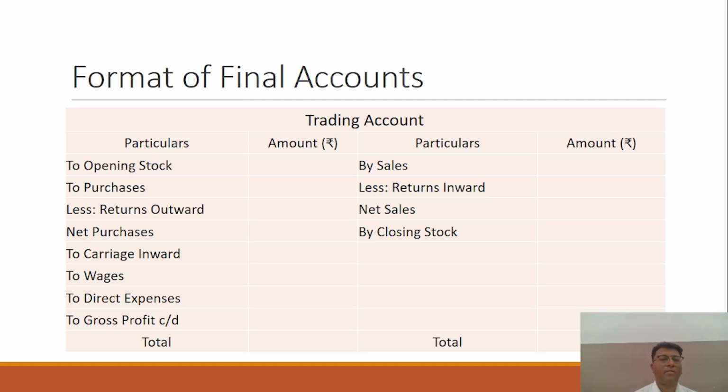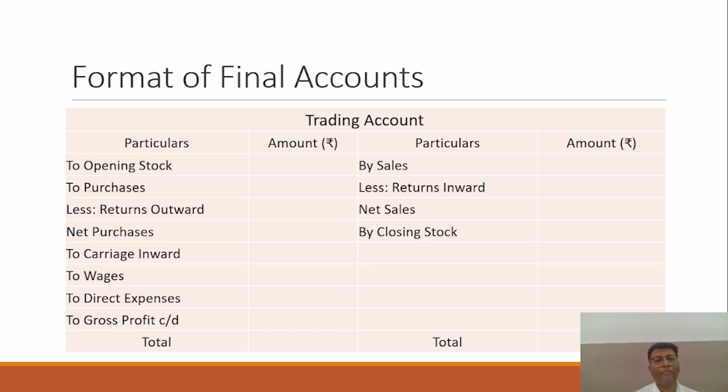Whatever the value of the current goods purchased, you have to mention it over here, but you have to subtract the value of return outward. If you are returning some goods to your supplier, you have to subtract this amount from your purchase, and the net purchase value would be mentioned over there. And carriage inward, this is again an expense. If you are bringing some product and the carriage is to be paid, you have to mention the carriage inward.